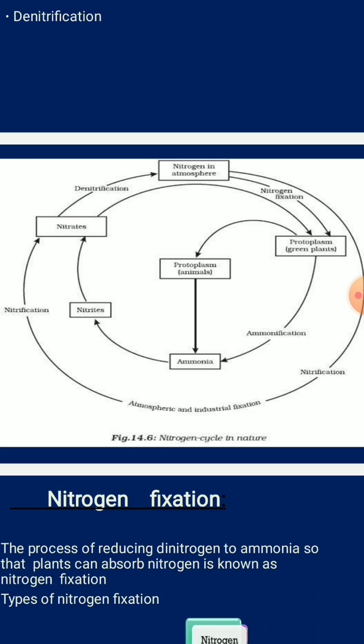Then this ammonia is converted into nitrite ion, then nitrite is converted to nitrates, and then it undergoes the denitrification process and enters the atmosphere in the form of nitrogen through denitrification.